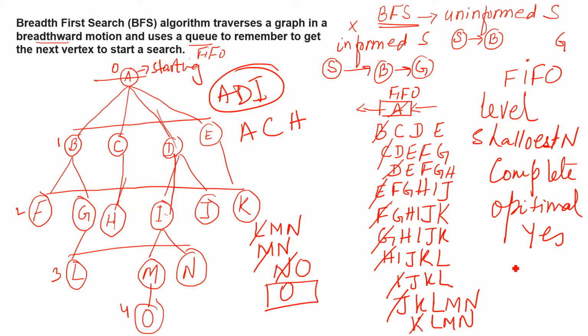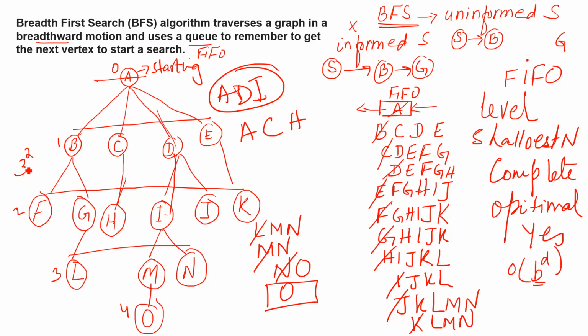And the last thing is time complexity. Its time complexity is b raised to the power d. b is the branching factor. See, these are the branching. d is the depth. This is the 0 level depth, 1 level depth, 2, 3, and 4. Suppose we want to reach here, right? And we say that there are 3 children from each node. So 3, and what is the depth level? The depth level is 2.